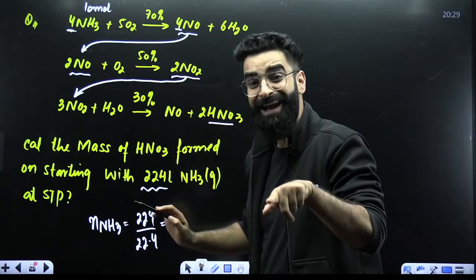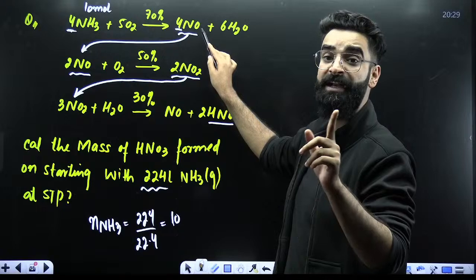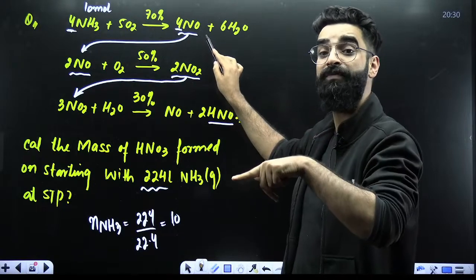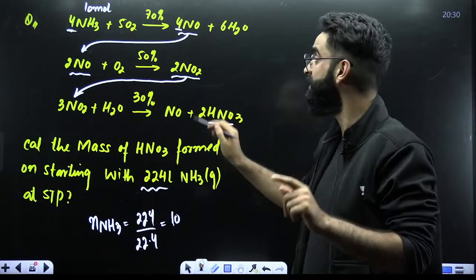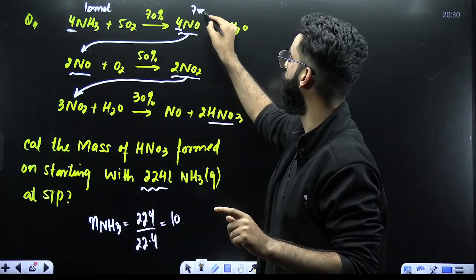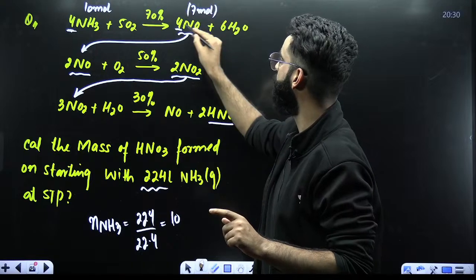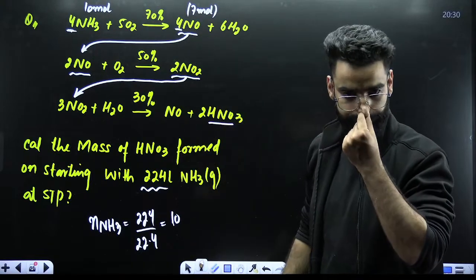So in reality, 10 moles of NO won't be produced. Only 70% of 10, which means 7 moles of NO would be produced in reality in the first reaction.